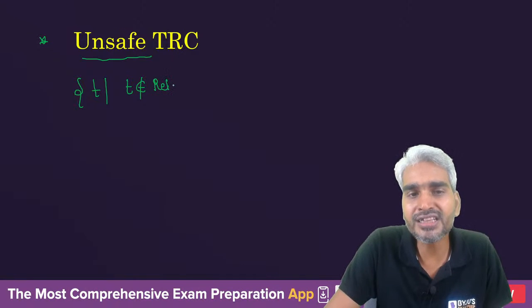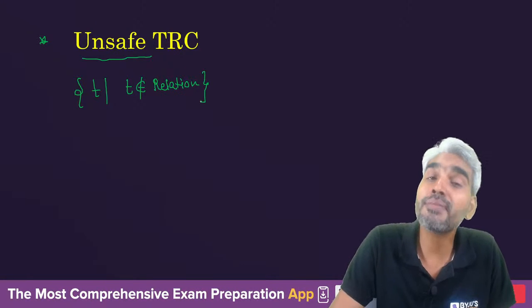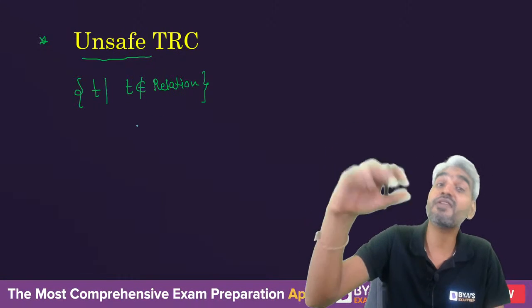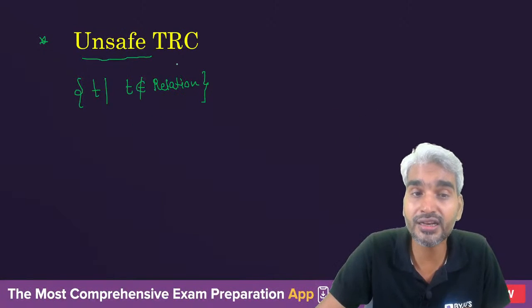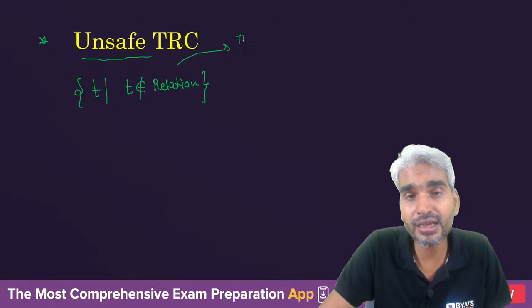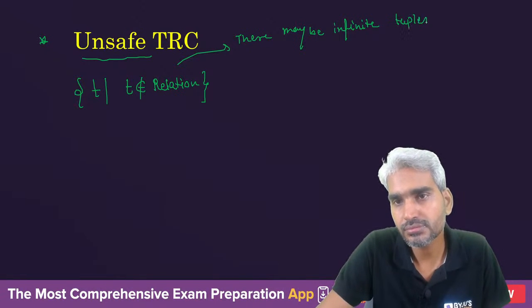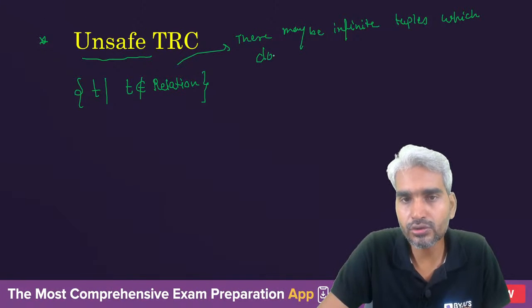So how many tuples are there which do not belong to the given relation? There may be infinite tuples which do not belong to the relation.